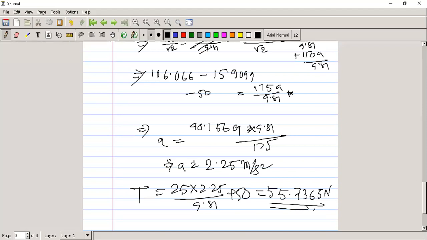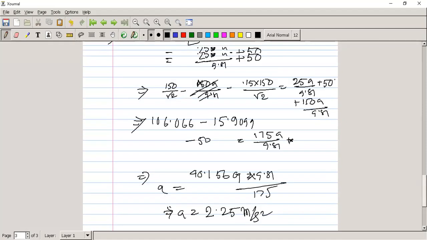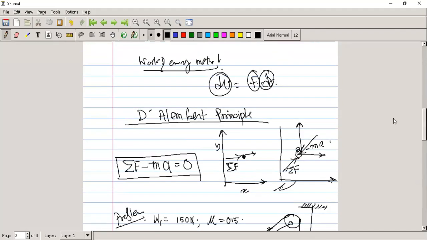See, so just recapitulate this thing, as this is new to all. That is D'Alembert's principle. From Newton's second law, the summation of F is equal to mass into acceleration.